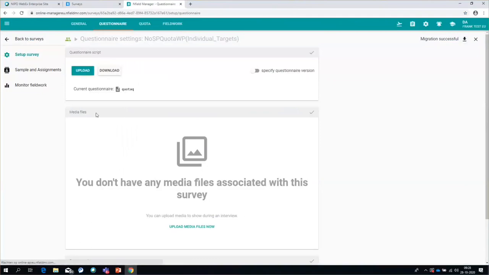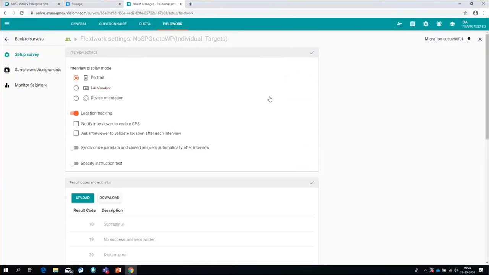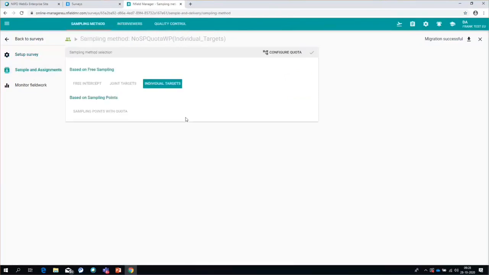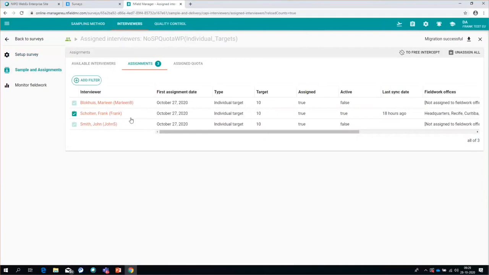We have migrated the survey. Let's take a close look if everything went fine. There's the quota. Oh, the quota has been migrated. All my fieldwork settings have been migrated. In the sample and assignments, you can see it's migrated as an individual target, which is indeed what it was. And I can see the assignments that I've done in the old manager.